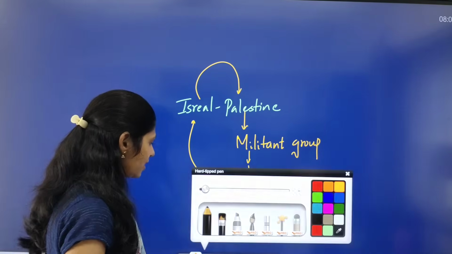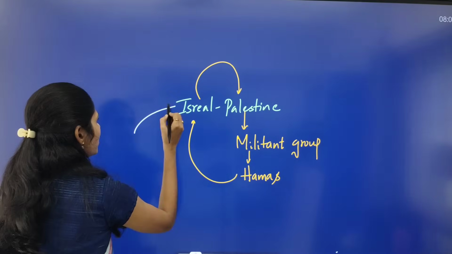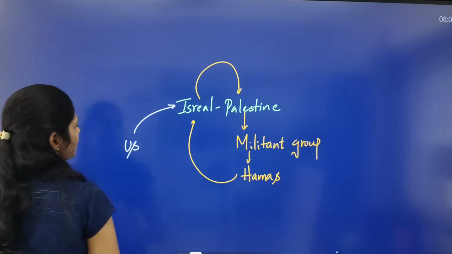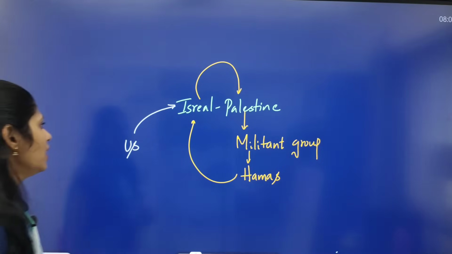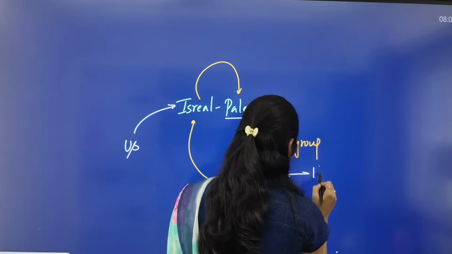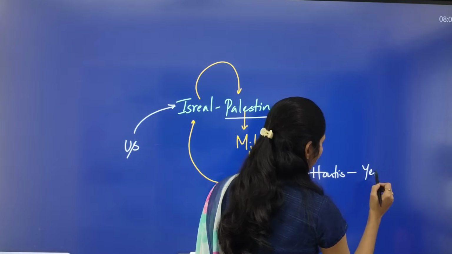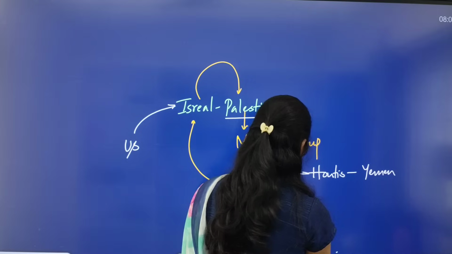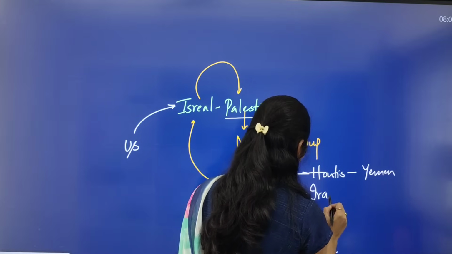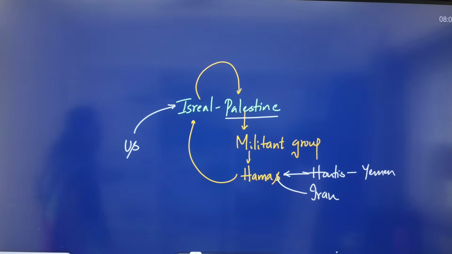And there are other countries which are supporting the different sides here. Israel is supported by the US. And Palestine or Hamas are supported by Houthis, who belong to Yemen. Iran is also supporting the Palestinians or Hamas.